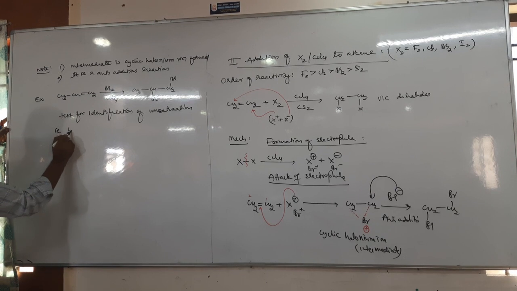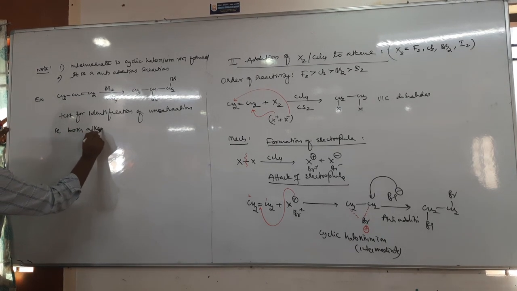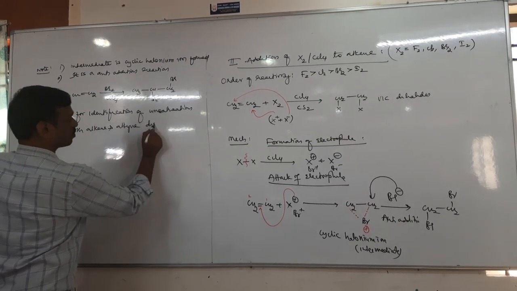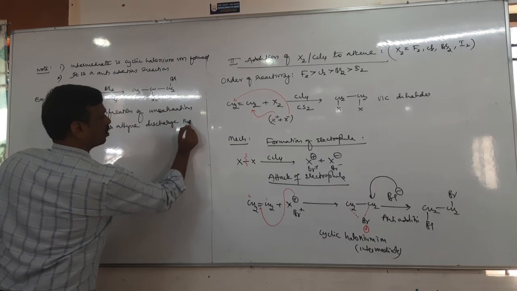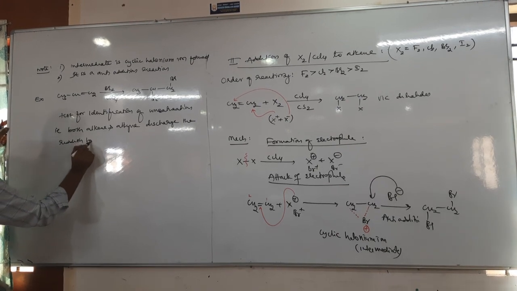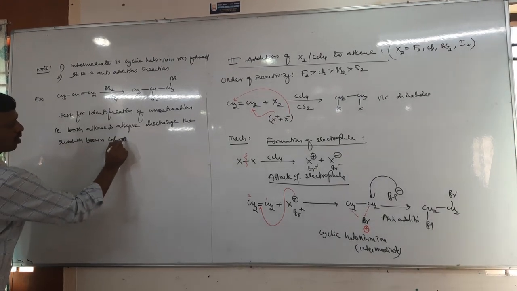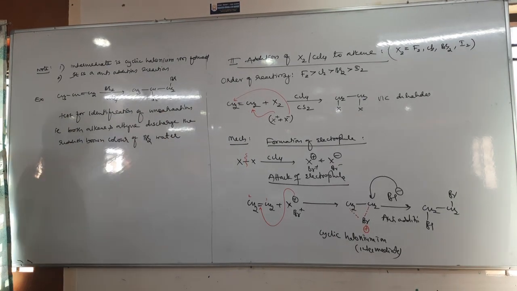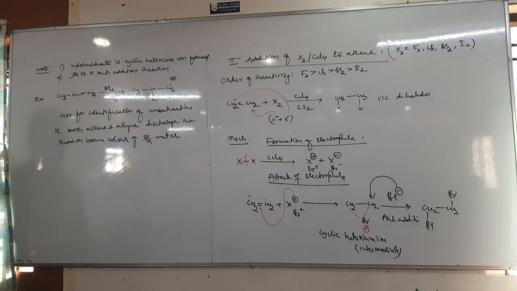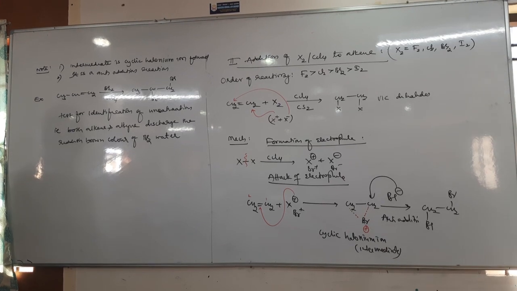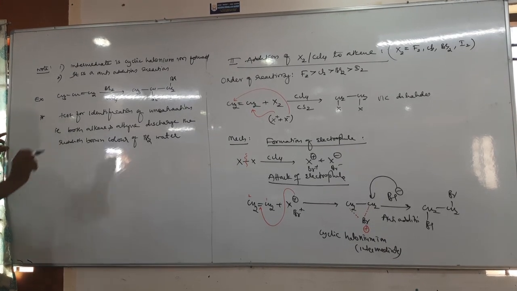That is, both alkene and alkyne discharge the reddish brown color of bromine water. So therefore both alkene and alkyne discharge the reddish brown color bromine water. Okay.